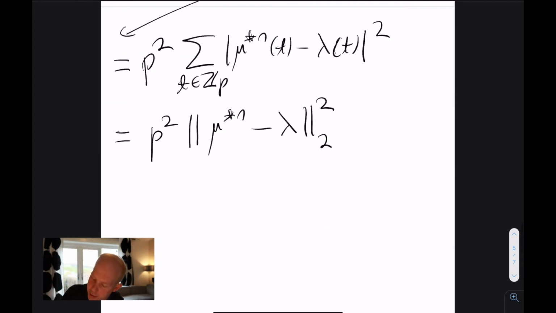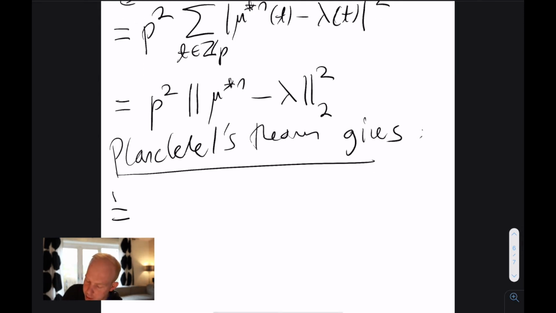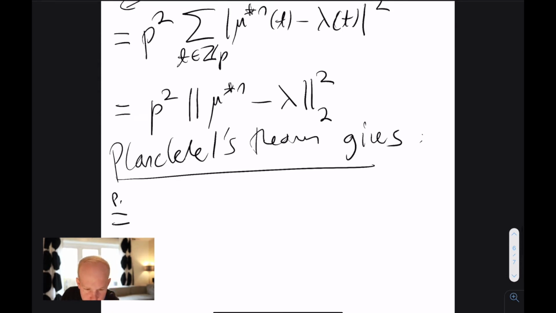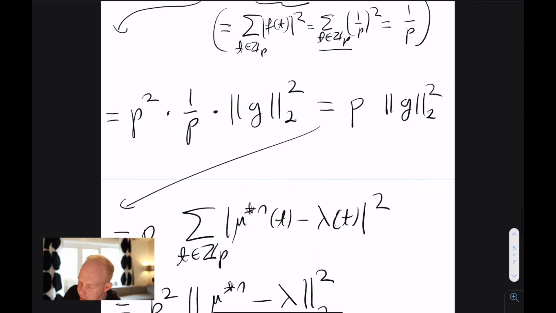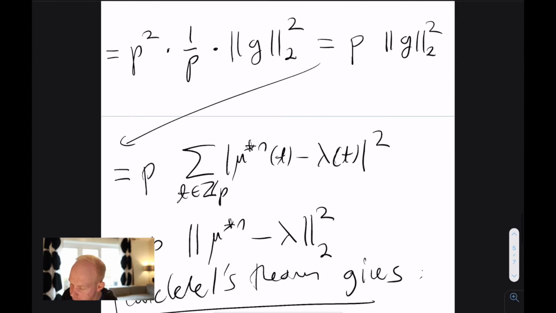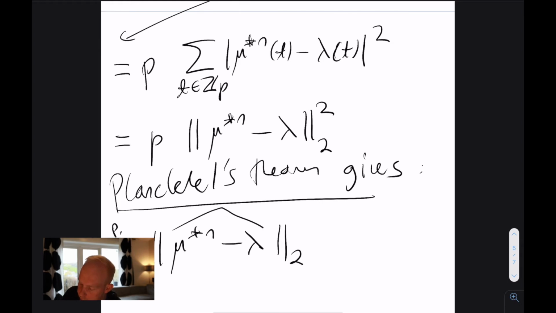And now Plancherel's theorem gives the following. Remember, the Plancherel theorem was saying that, if you have a p squared, in this case you have a p here. Actually, sorry, there shouldn't be a square, because the p cancelled out, so there's no square here. So now you have the p over here. Plancherel's theorem is saying that this p disappears. So what you have here is the Fourier series of mu star n minus lambda, and you take its whole Fourier transform. So that's Plancherel's theorem now being used.